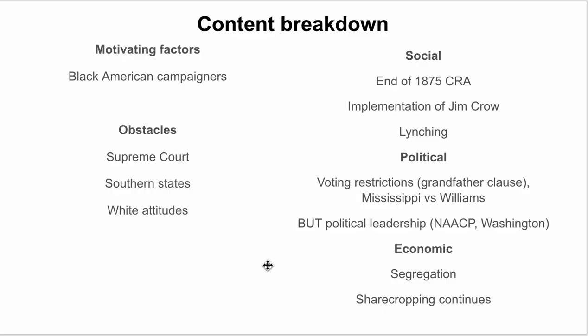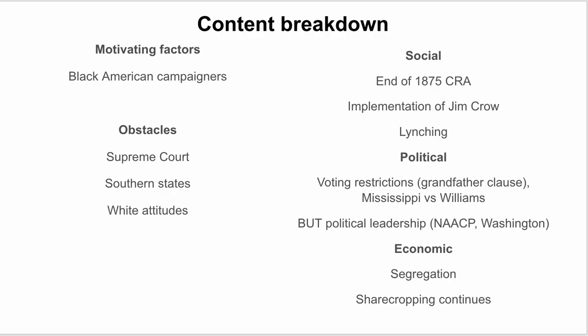Economically, lots of continuation here. Sharecropping continues. Segregation, you could argue, really increases because of Jim Crow. So that could be an economic hindrance as well. But I would argue maybe a continuation.